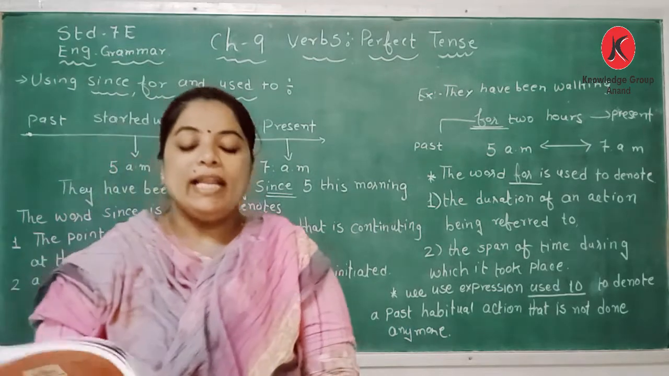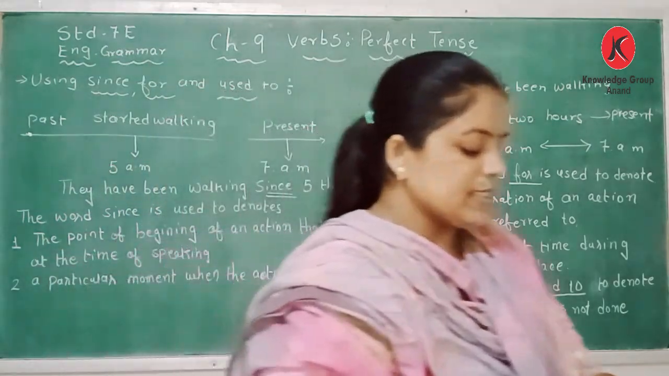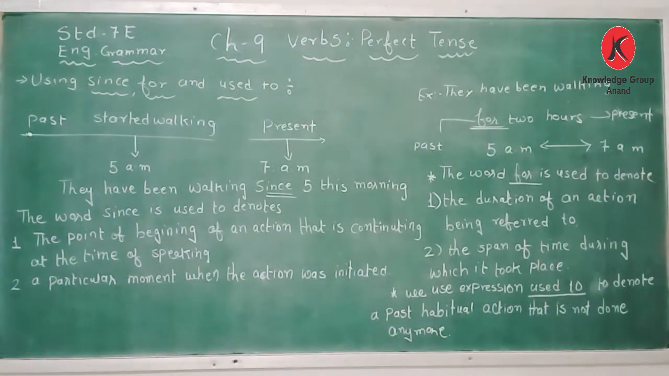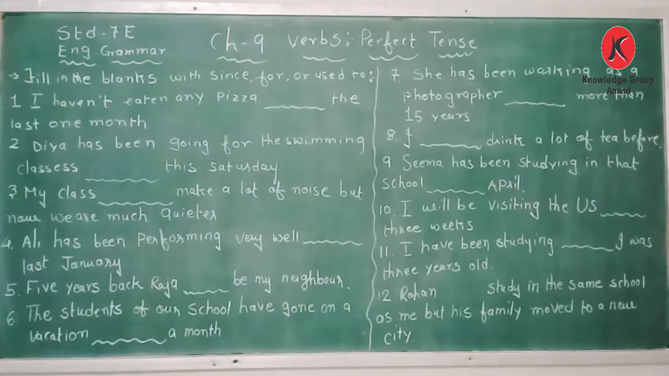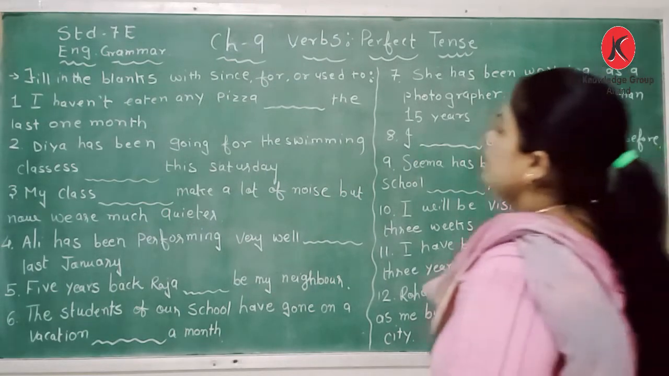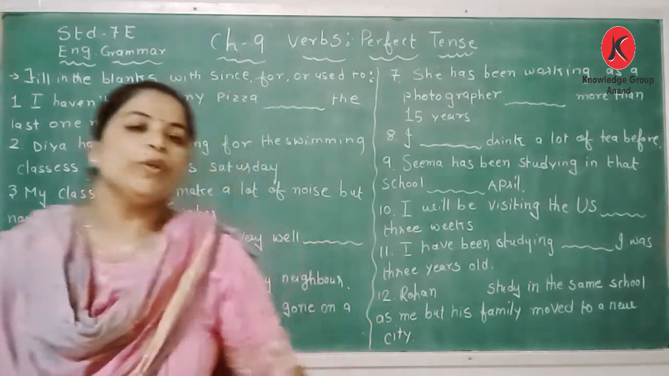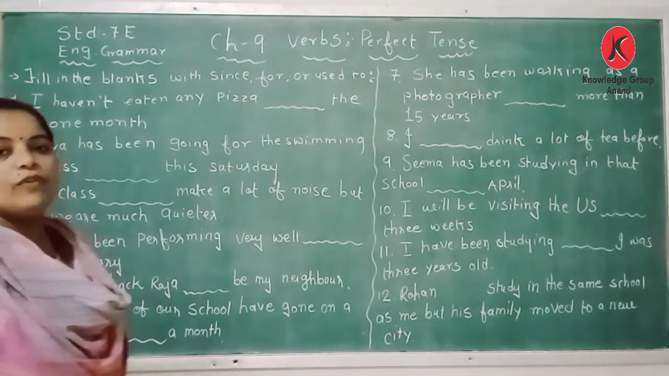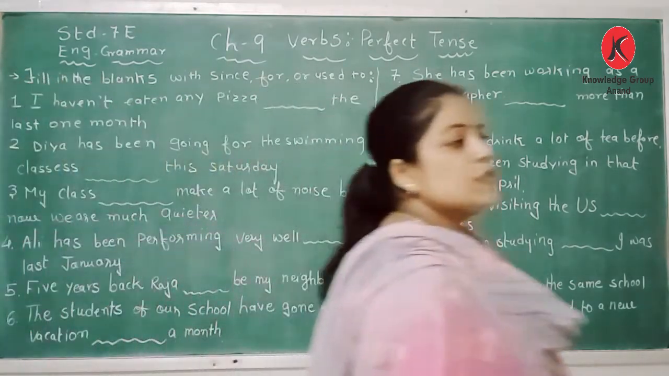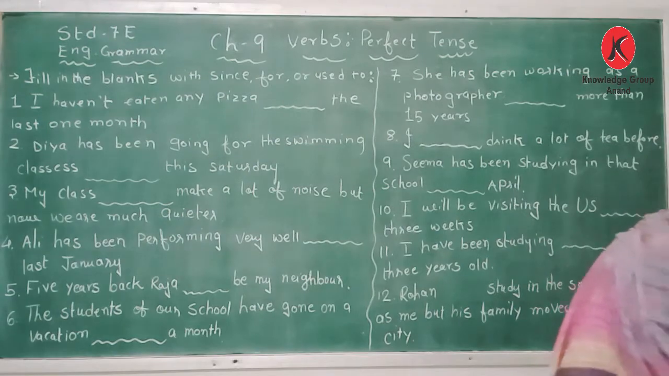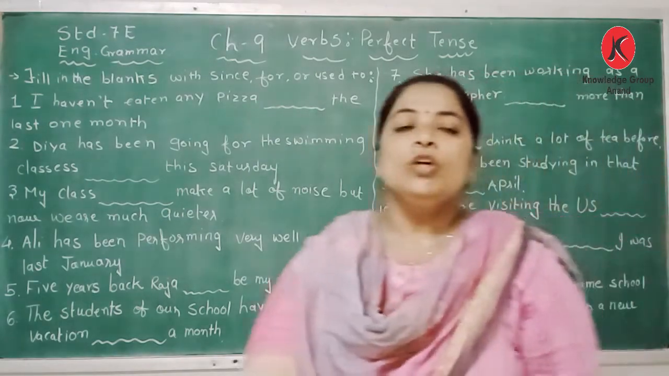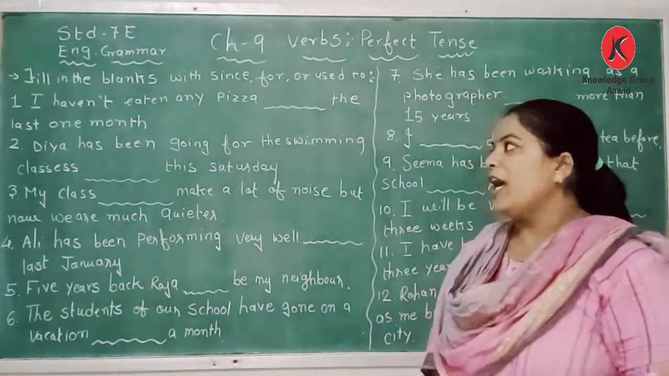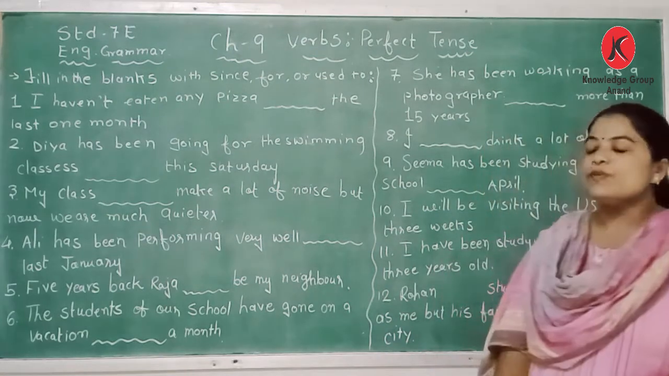Okay, now let us go through the exercise to understand more about since, for and used to. Fill in the blanks with since, for and used to. Just now we learned the three types where we are using since, for and used to in the continuous tense.